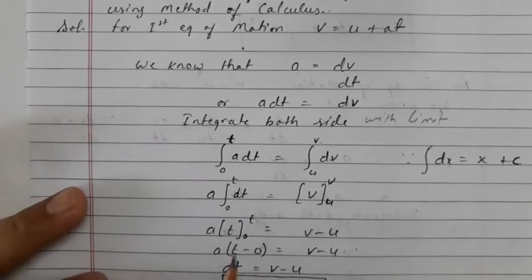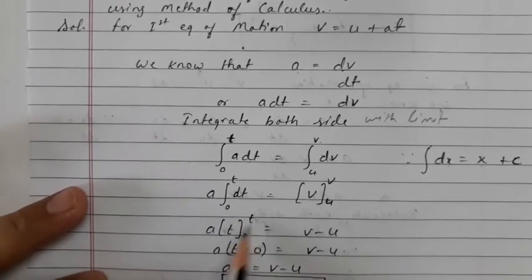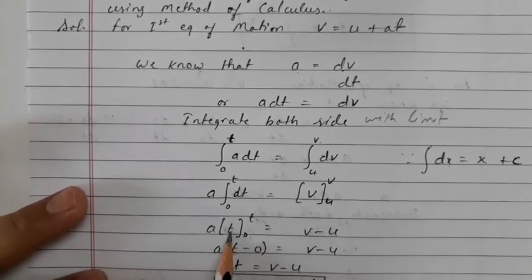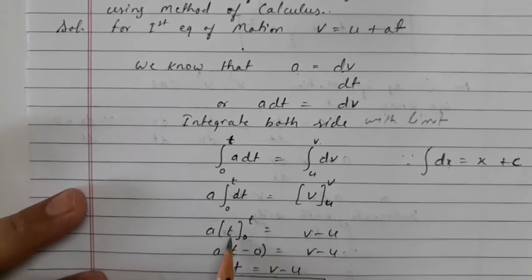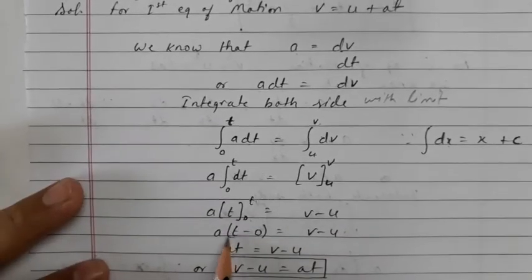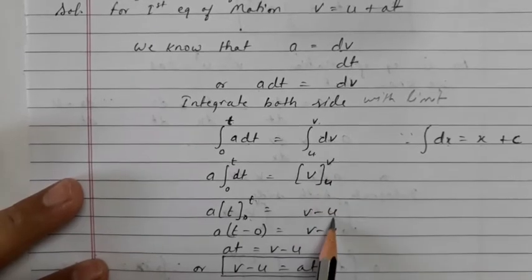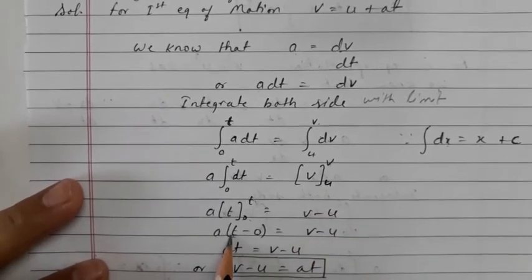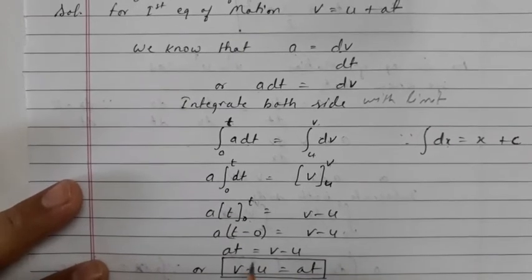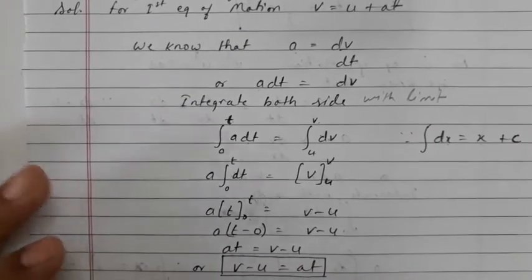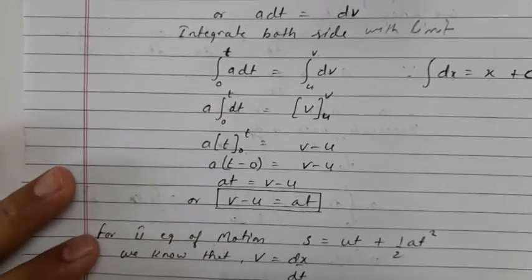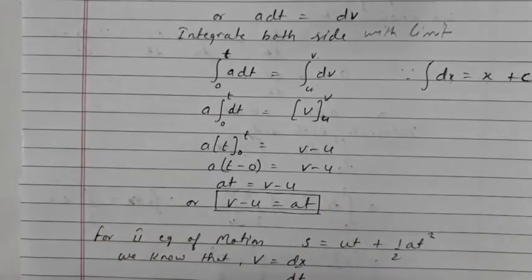Then we'll substitute the limits as upper limit minus lower limit. In place of t, the upper limit is t and the lower limit is 0, so it will be a(t − 0). Here it will be upper limit v minus lower limit u, so it will be v − u. It will be at = v − u, and hence we can say that v − u = at. This is the first equation which we have derived with the help of the calculus method.